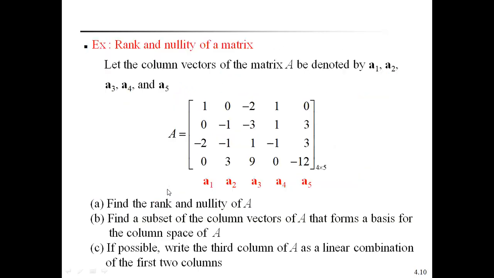So in the third, what is that? If possible, write the third column of A as a linear combination of the first two columns.